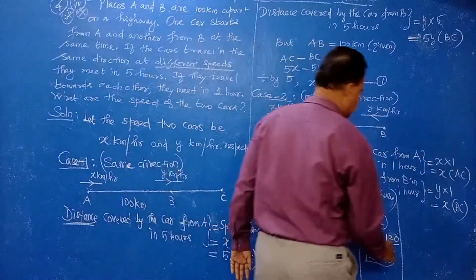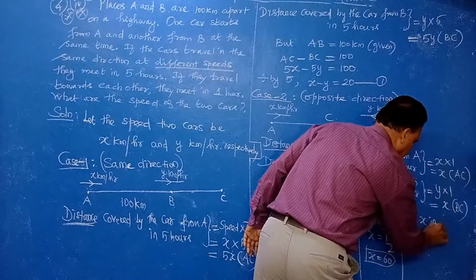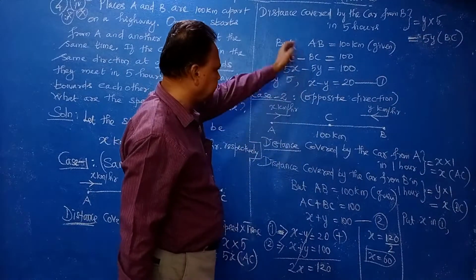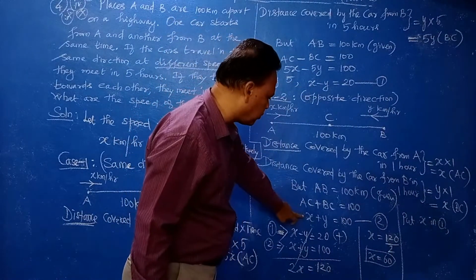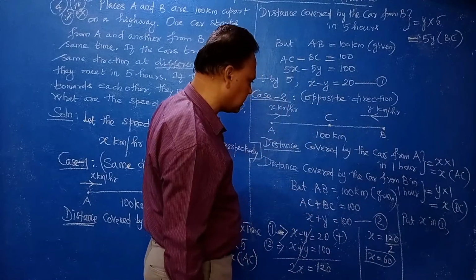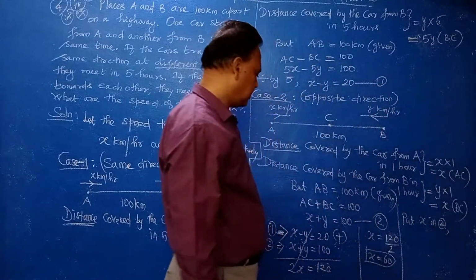Equation number 2 is better, because equation number 1 has a minus while equation number 2 has a plus.